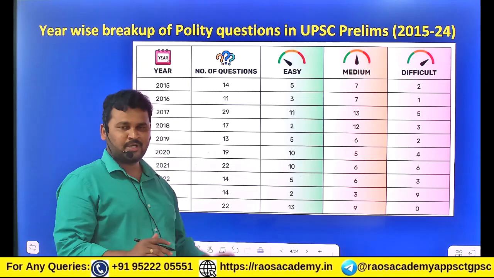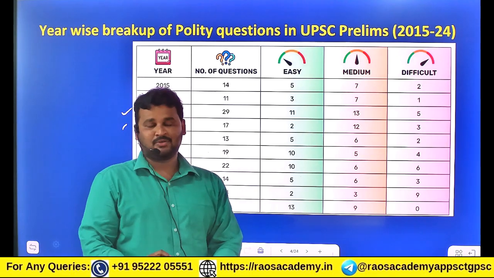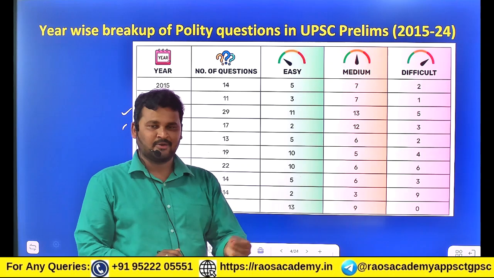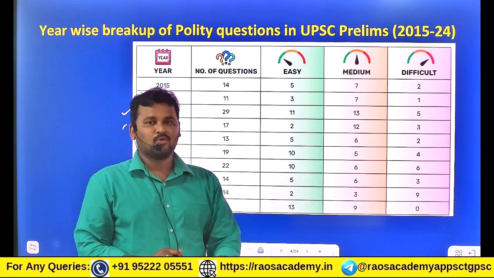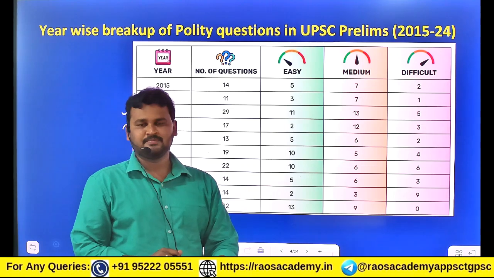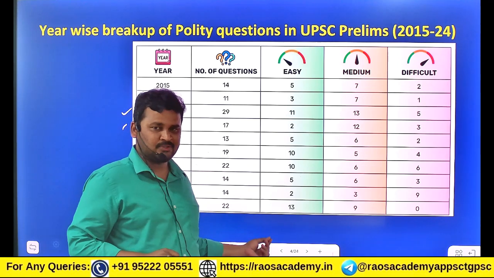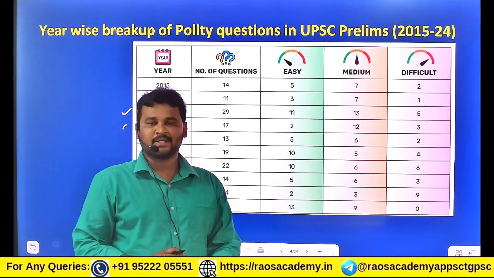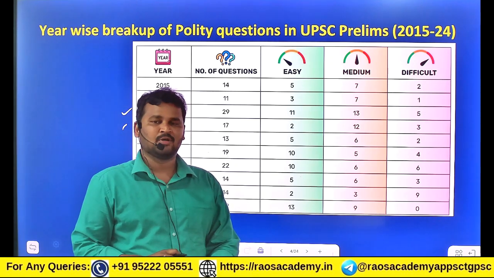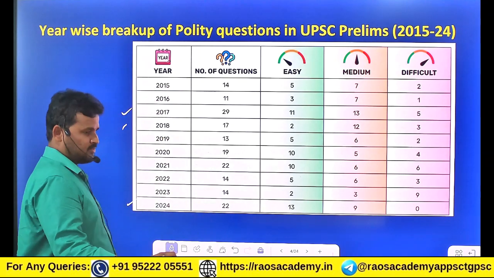So 22 into 2 marks, how many marks? 44 marks. So what is the cutoff? On an average, what will be the cutoff? The cutoff will be approximately 100 to 110 plus. So if you are able to answer all these 22 questions from Indian polity, definitely you are going to get 44 marks. You are very near to the cutoff marks. Clear? So that's a very important subject in UPSC.